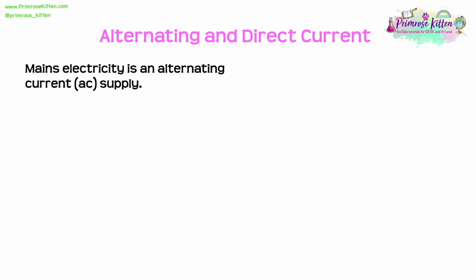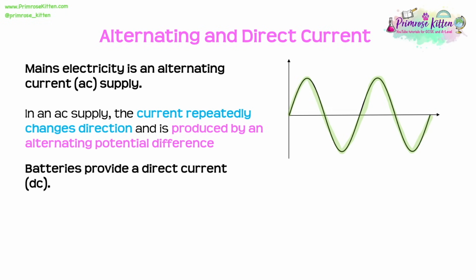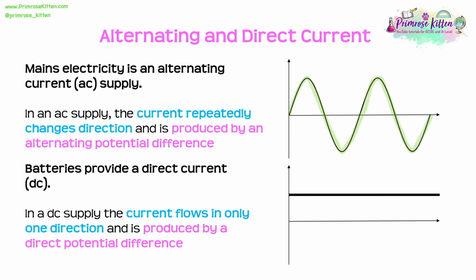So mains electricity, which we have in all of our plug sockets, is an alternating current supply. Now what this means is that the current is repeatedly changing direction, and AC current is produced by an alternating potential difference. However, on the other hand, batteries that we use in our remote controls, for instance, or have in our phones or our laptops, they provide a direct current.